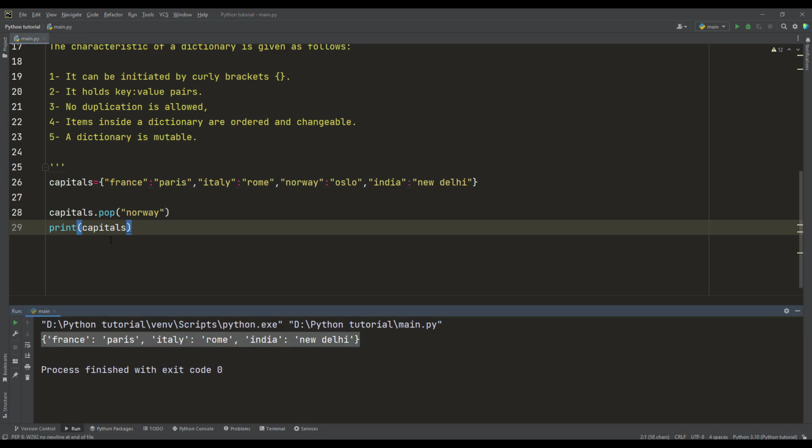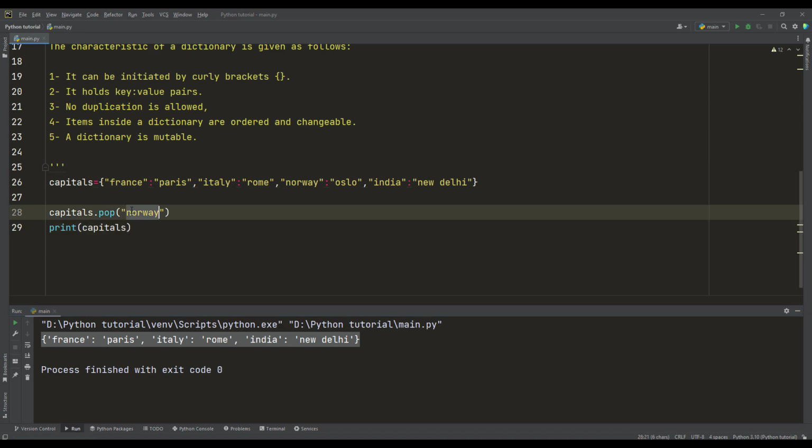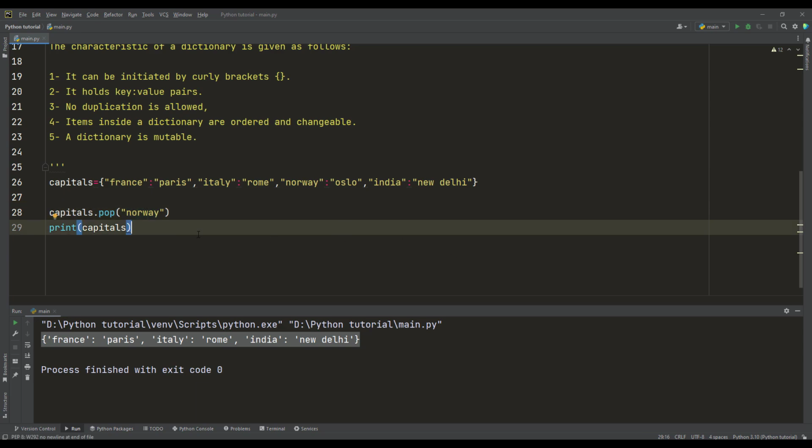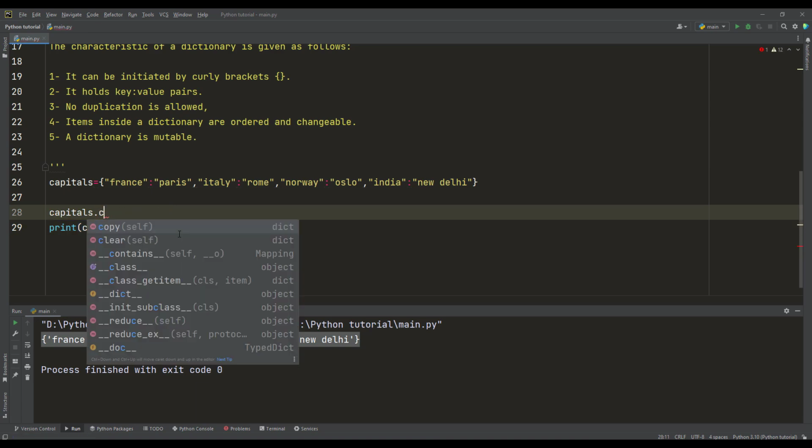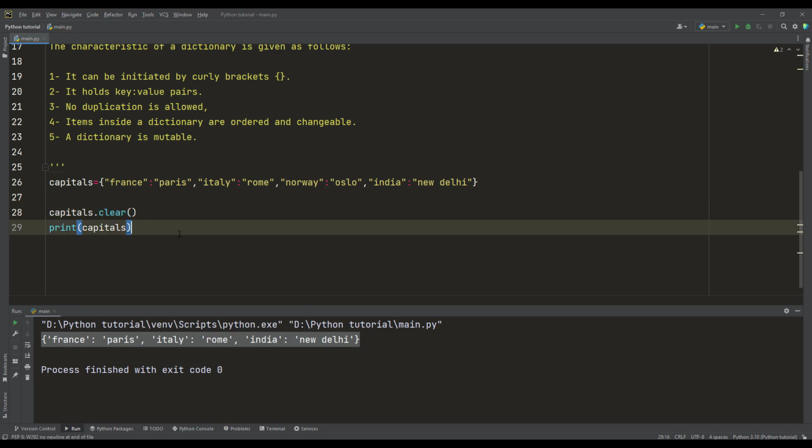So remember, we have pop and we have popitem. Popitem removes the last key and value. But the pop method for the dictionary removes the value and the key based on the key you submit inside. Now, for a certain condition, we want to clear everything and use an empty dictionary. We use the method .clear. Just like this, we are now able to clear all items in the dictionary.